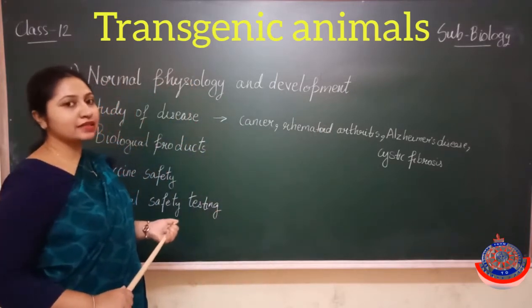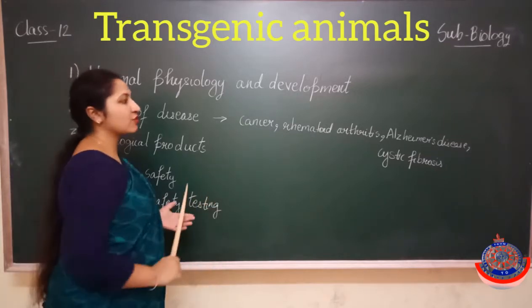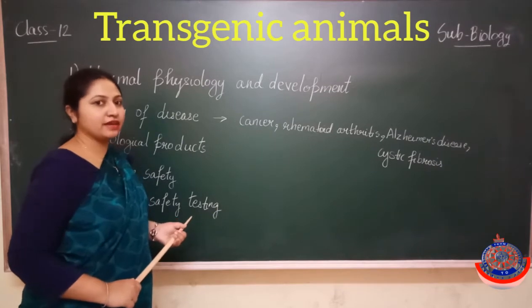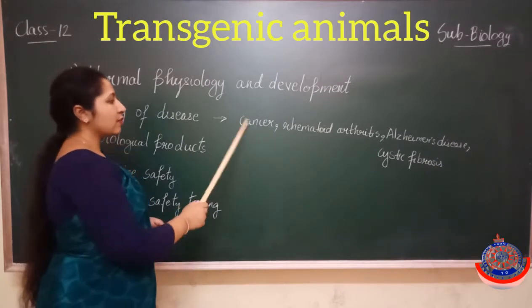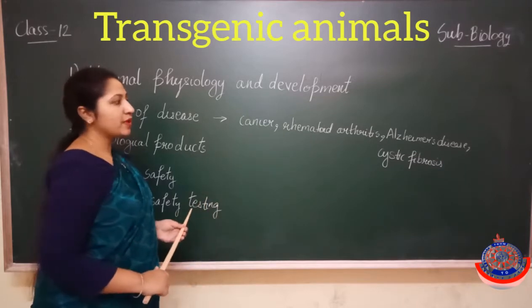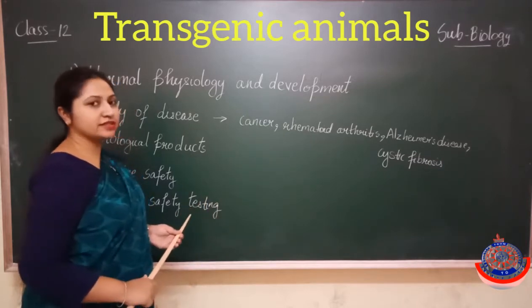How? By inserting the gene which is responsible for causing these diseases in the animals and creating the transgenic animals. Now all of you know about cancer and arthritis also, but what is actually Alzheimer's disease?